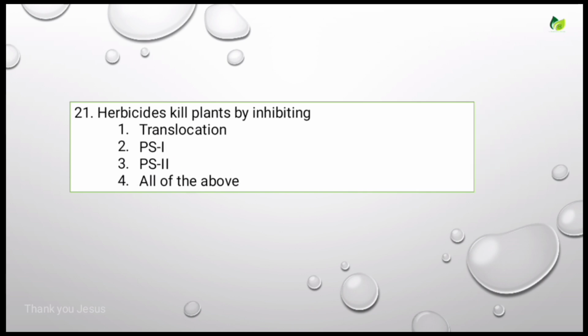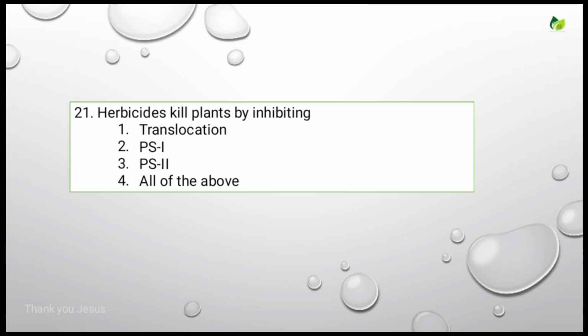Coming to the next question, herbicides kill plants by inhibiting, options are translocation, PS1, PS2, all of the above. In general, herbicides inhibit photosynthesis by binding to D1 proteins of the photosystem 2 complex of the thylakoid membranes. Hence, they stop CO2 fixation.